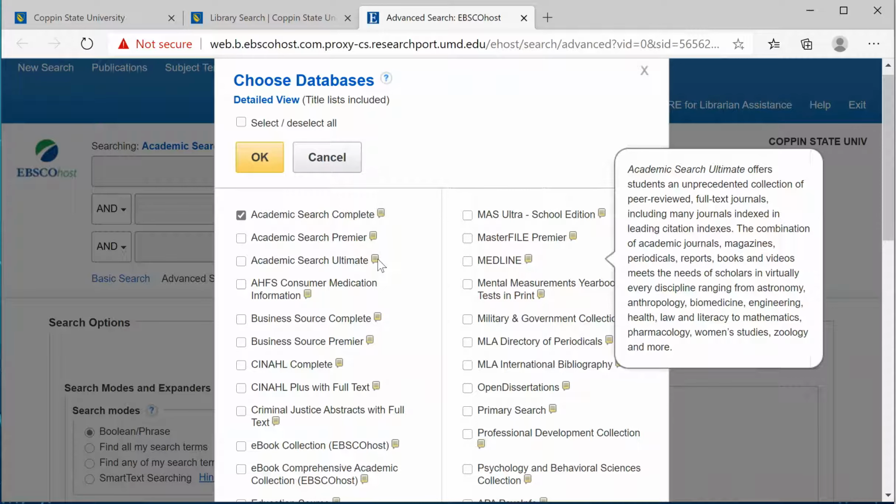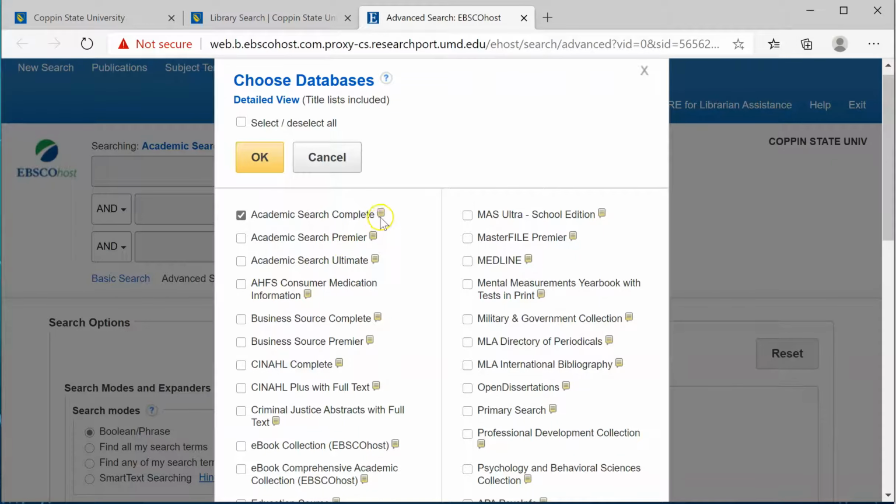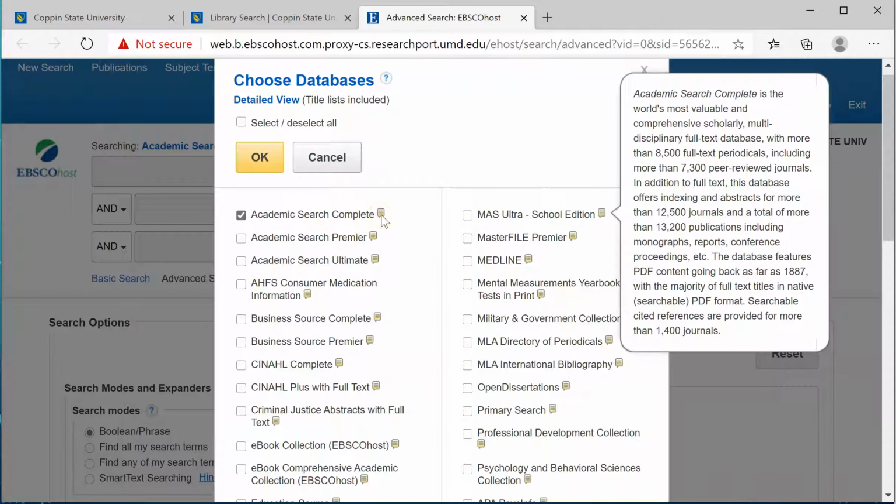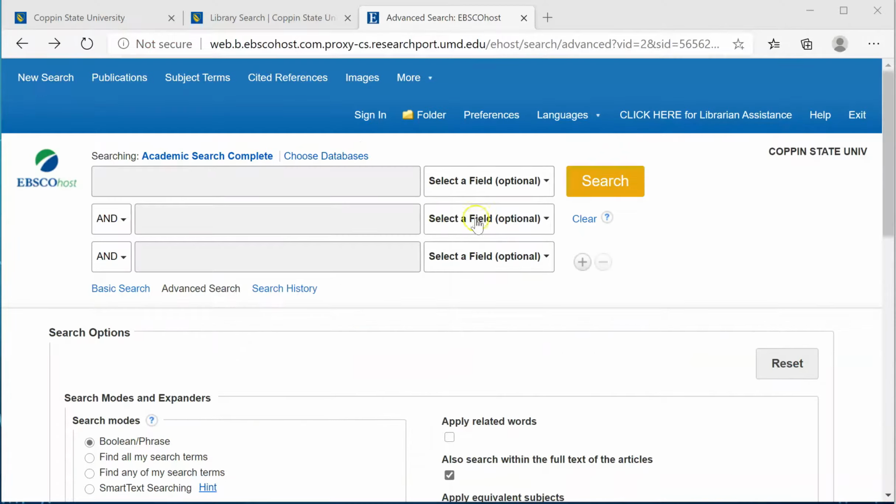You can search one at a time or choose any combination to search at once, depending on your information needs. As we can see from our chosen database, it is scholarly and multidisciplinary while offering full text and a variety of resource types, so we'll stick with Academic Search Complete.